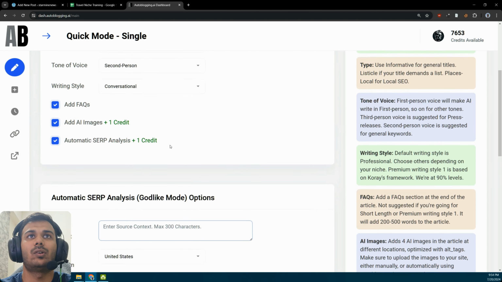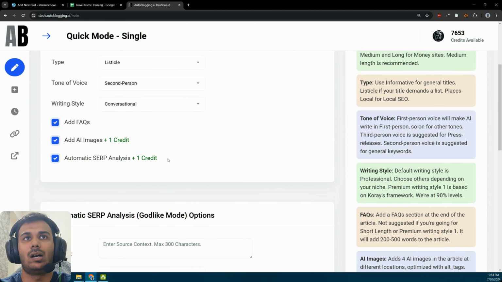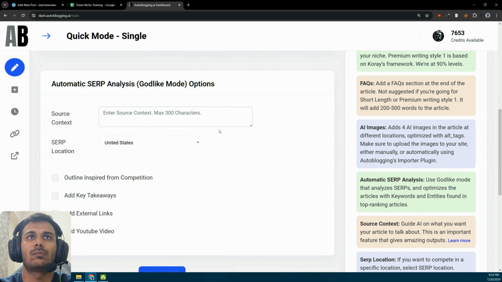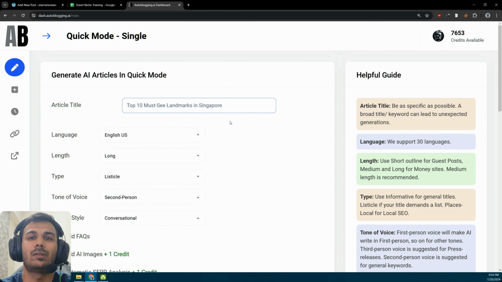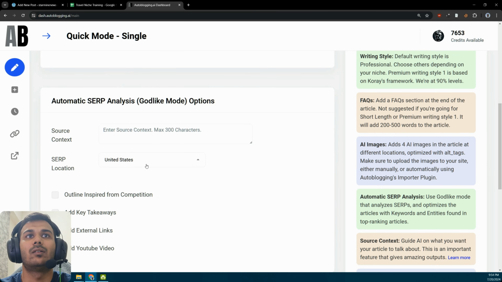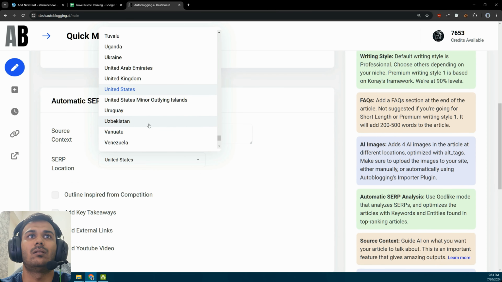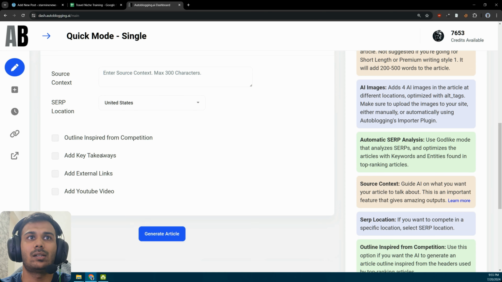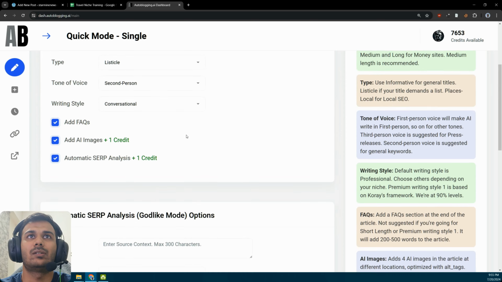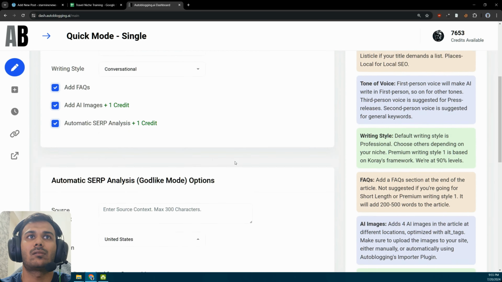Automatic SERP analysis. What it will do is go to Google and find all your competitors, and it will pick up all those relevant keywords and entities that the article should have. So this makes the articles really nice. SERP location, we can simply put United States because the people living in Singapore won't be searching for top 10 must see landmarks, right? So if you are writing, for example, about Uzbekistan, you can simply use that and outrank your competitors there. Now we can use add key takeaways and also add YouTube video. Yeah, so this is it. This is quite simple.